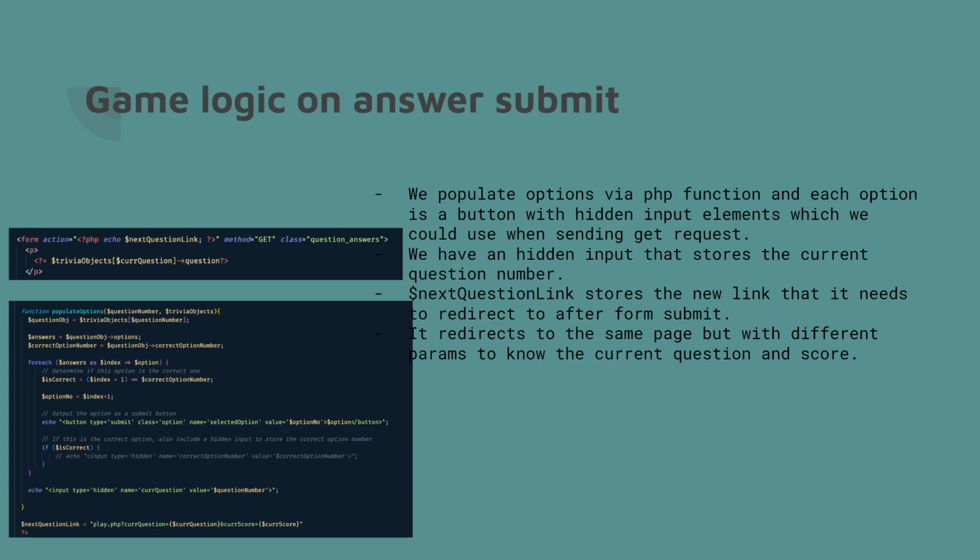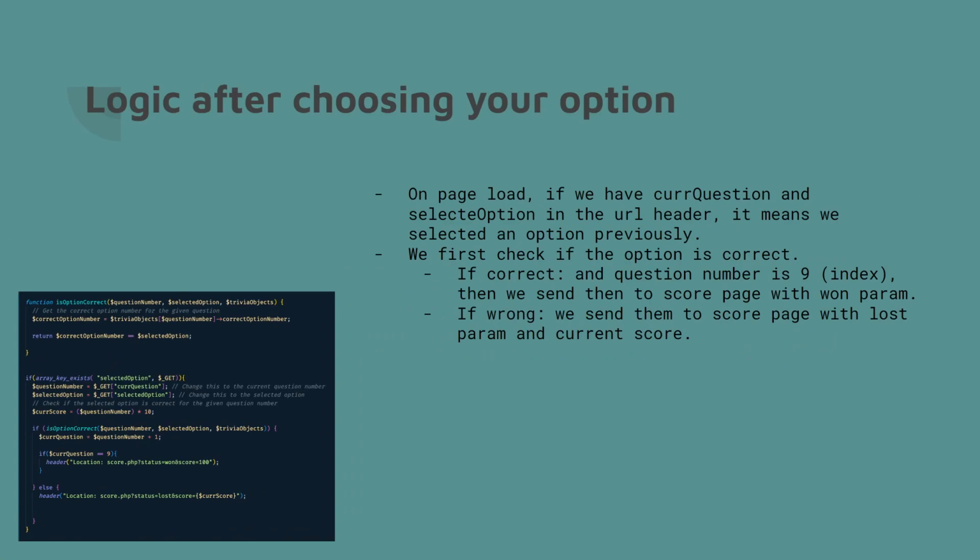Looking at the code over there, you see how we have input type hidden name current question. That is where we store the current question we're at. Then we have one more thing that has name selected option and value option number. That one stores the option number we selected. After we submit the form, we get the question number and the option we clicked on from the URL.